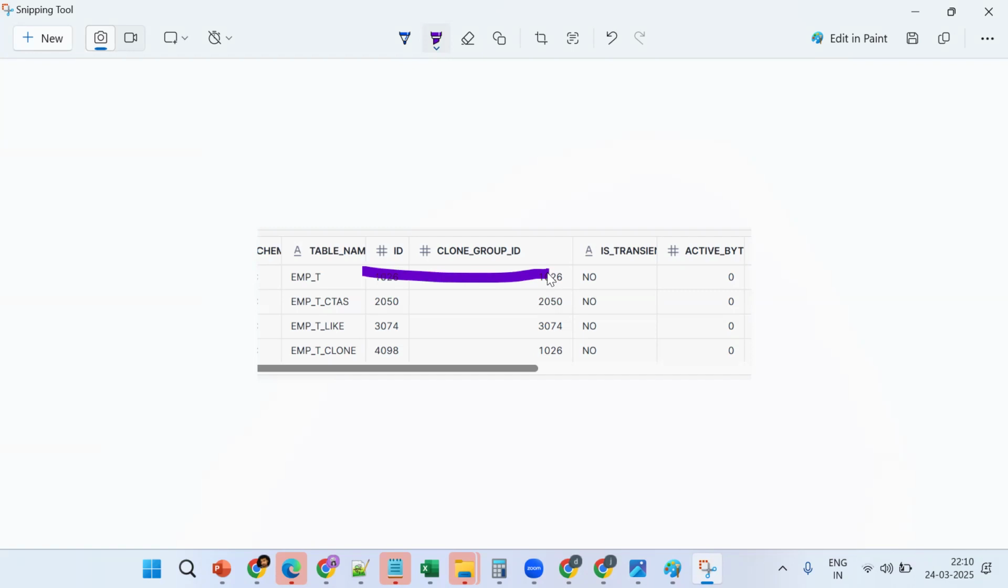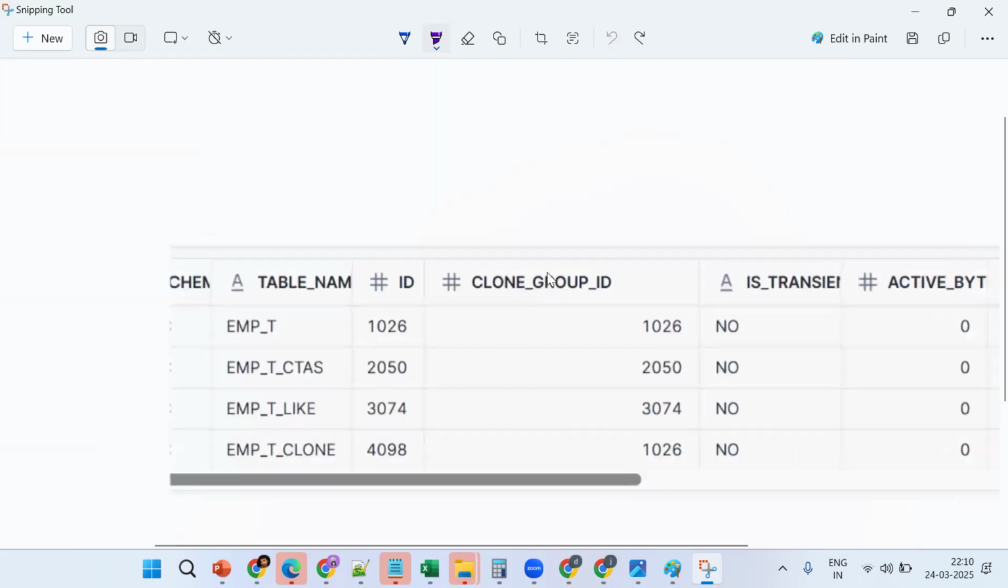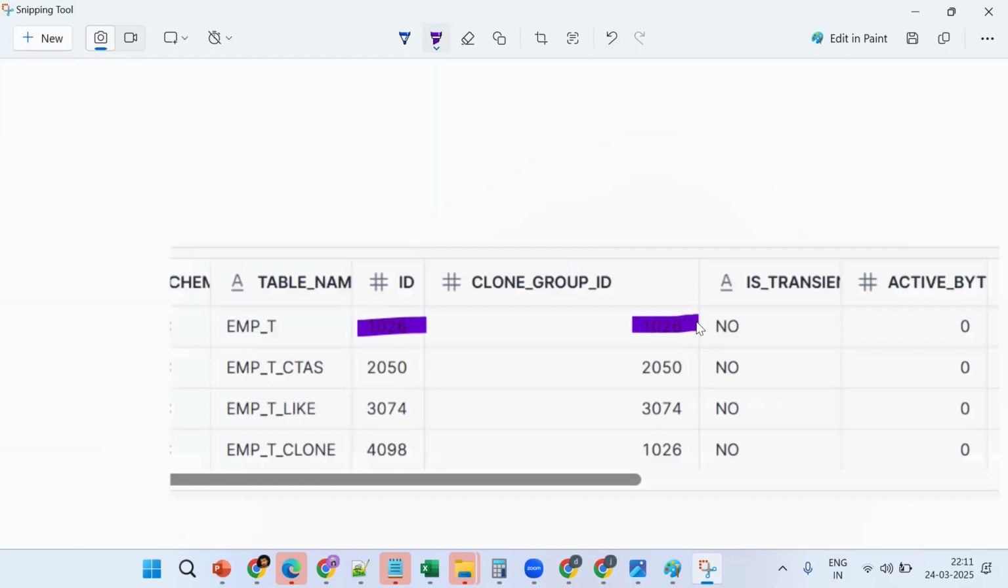Now see the data clearly. CTAS and like are main. ID, clone group ID, both are the same, nothing but it's a main table. What about this one? This is also a main table. But see the last one, main tables? Last one, different table.